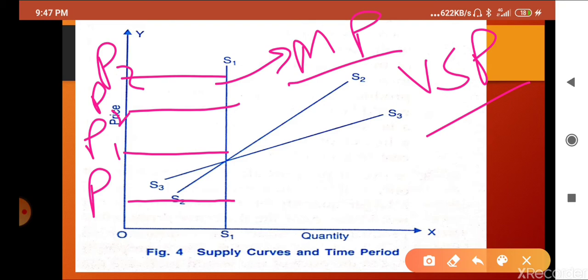Market period supply means supply is a straight line, which means there is no change in the supply. Why no change? Because we are only adjusting that stock during the very short period. The producer does not have the time to increase even a single unit of production, because he has only the stock. Further production of the commodity is not possible. It may be perishable goods like milk, vegetables, fruits; after production one time it is not possible to increase even a single extra unit. So I hope you understood the first one.